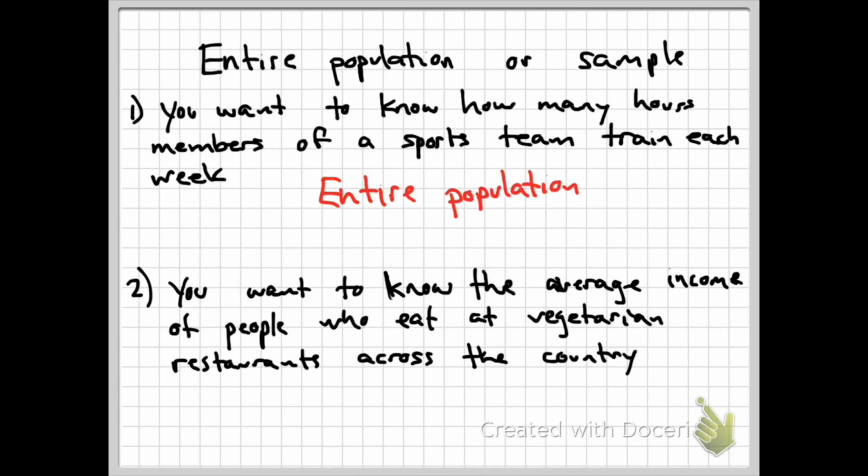The last one says, you want to know the average income of people who eat at vegetarian restaurants across the country. This portion right here is a dead giveaway that there's no way that we're going to be able to survey every single person across the country that eats at vegetarian restaurants. So it would probably be more suitable for us to do a sample of those types of people.